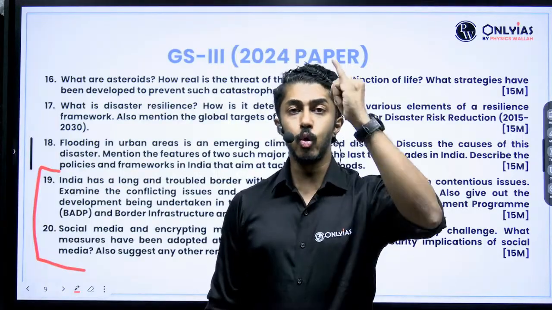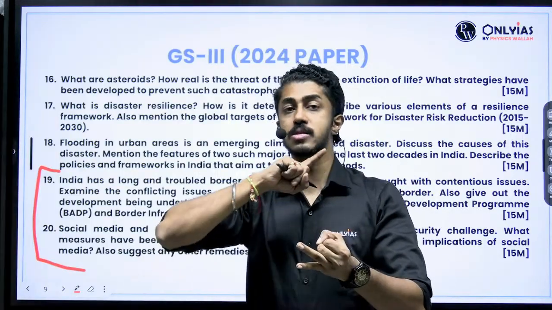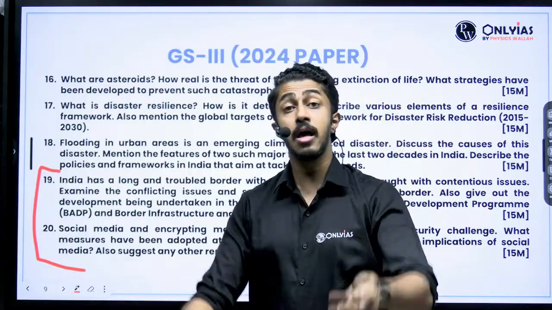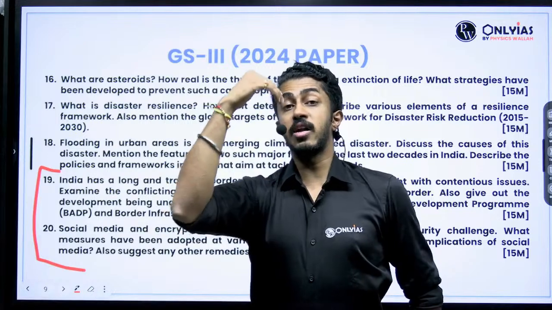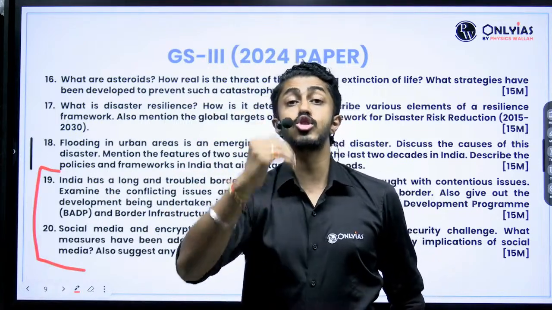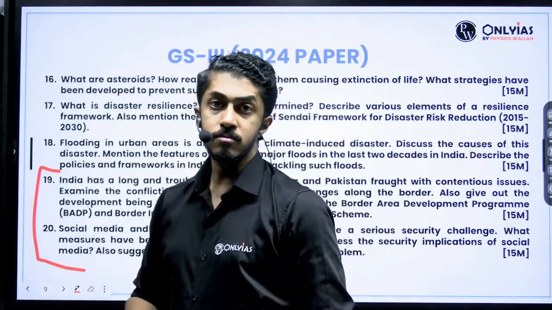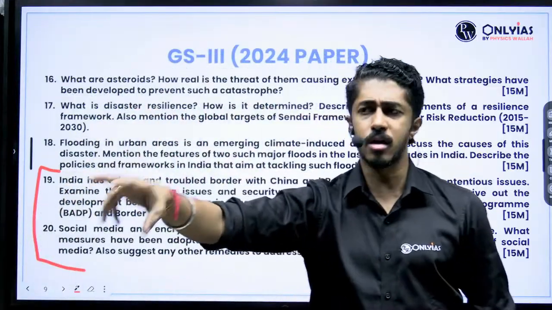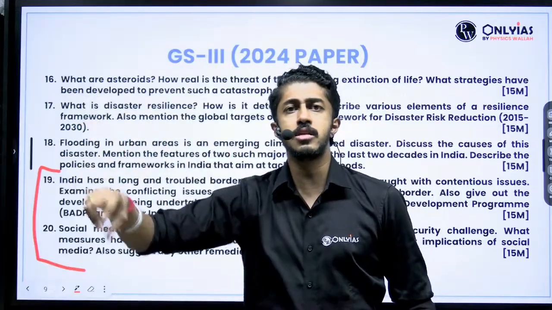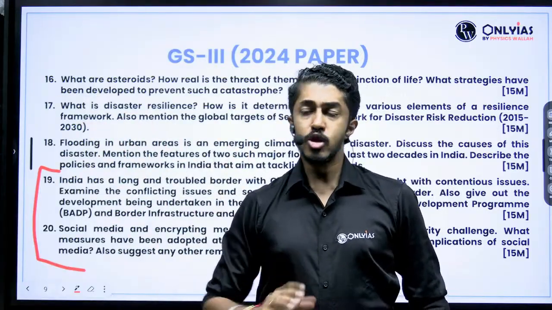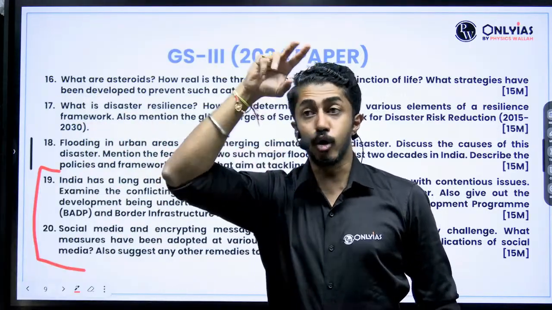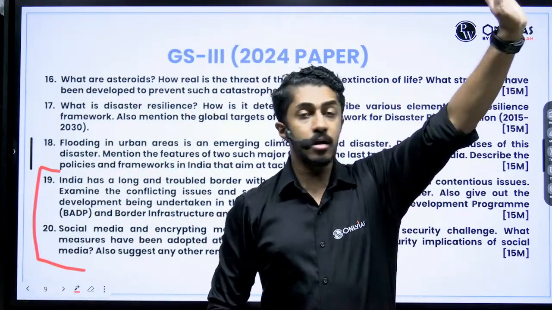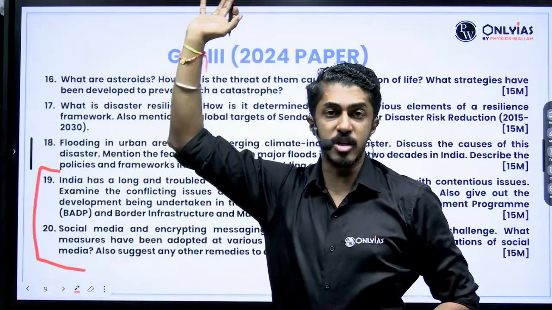Post that, who has the map? Who has given the data? Who has given the analysis? Plus, even if it is asked or not asked, you should give the solution there. As way forward or conclusion, you should give that these schemes are there of the government to deal with these problems. So if I have given 3 problems, for those 3 problems, I should give the solution. Not that I randomly give 3 problems and randomly 3 solutions.